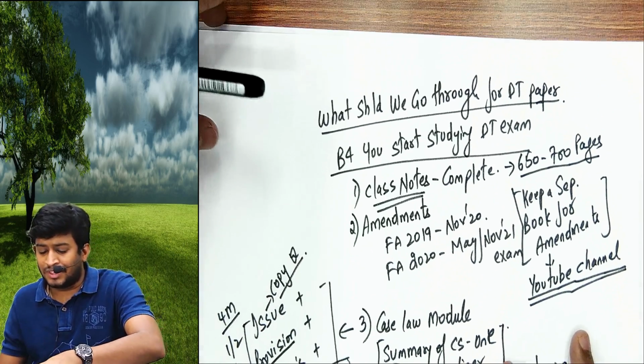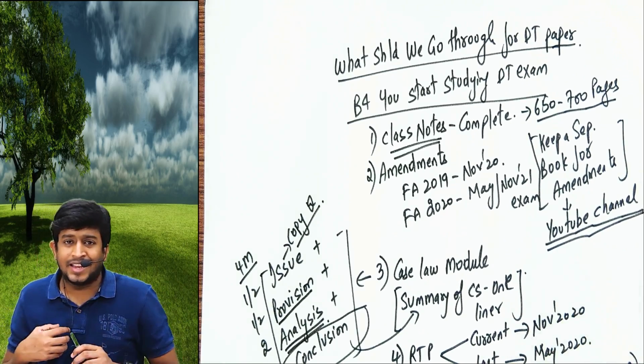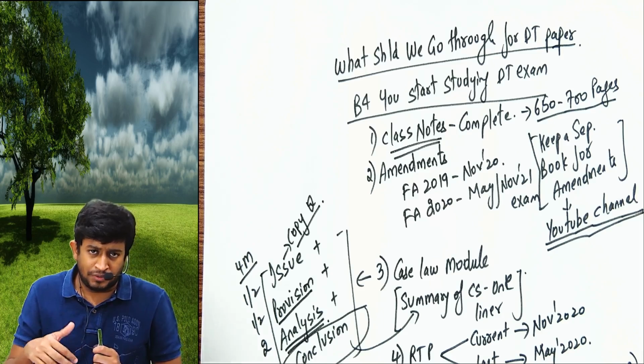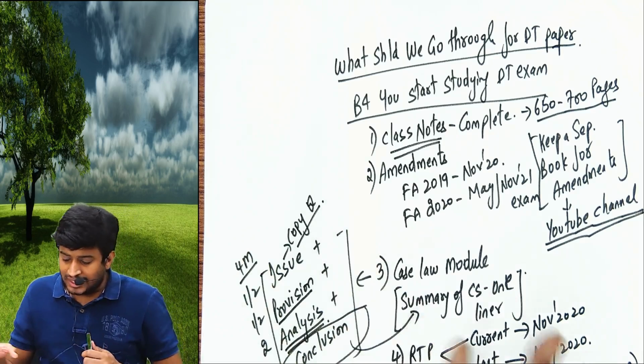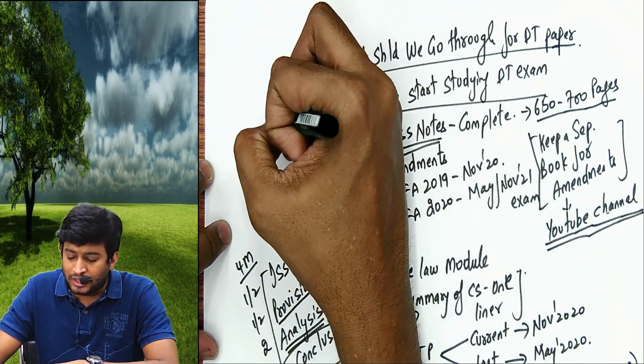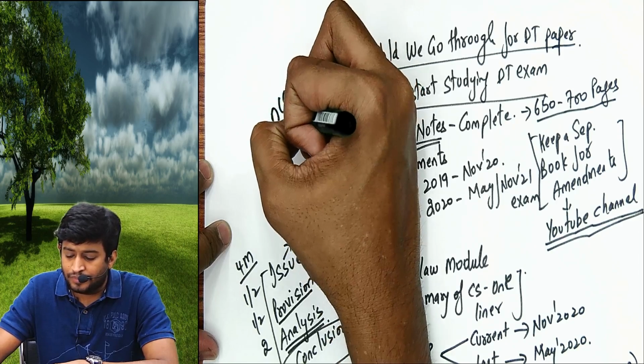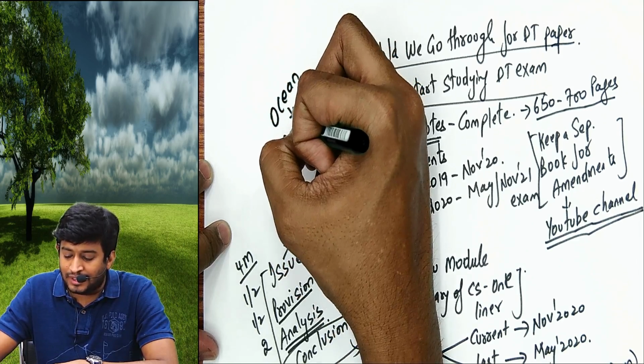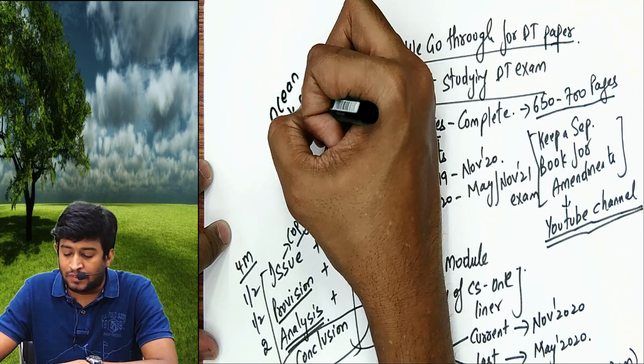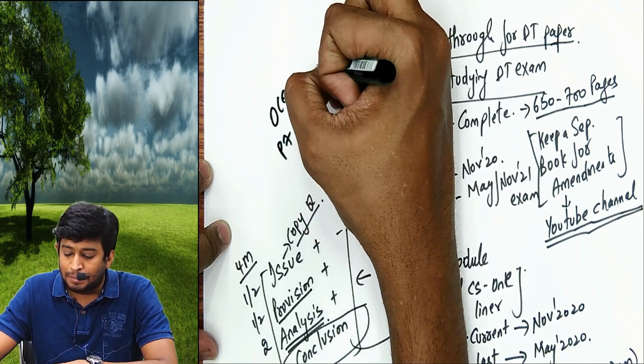Please understand, sir, I'm planning to give a strategy, but before we start studying, have patience, because your DT is an ocean. Someone told me Paper 7 is equivalent to Paper 6 plus Paper 8.